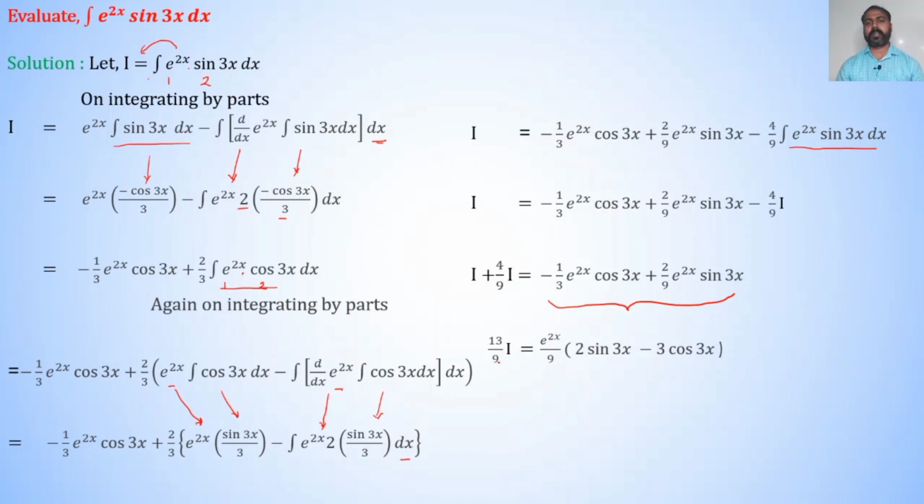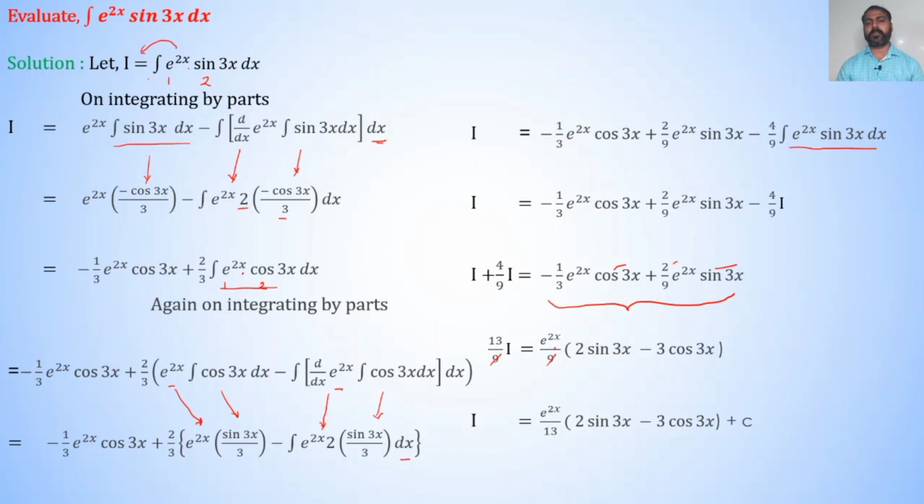So, 13 divided by 9 into I is equal to e raised to 2x divided by 9 into 2 sin 3x minus 3 cos 3x, cancelling 9 on both sides and solving for I.